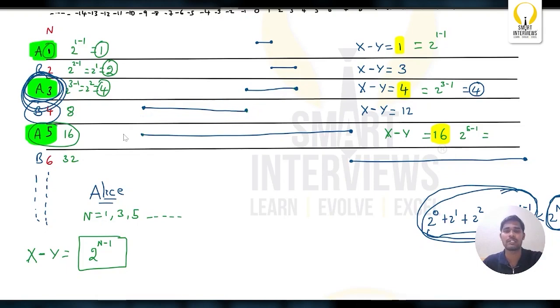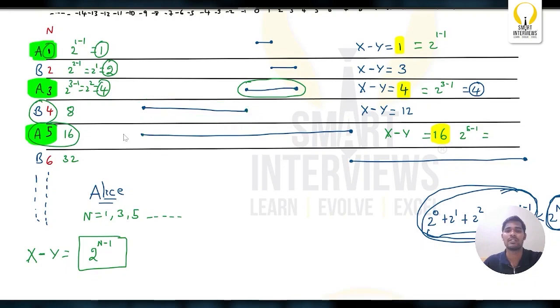He'll always try to maximize the difference. So instead of moving this towards the right, he will move to the left side so that the value will be increased. So can I say that the difference at Bob's turn will be the value of the previous Alice turn and the current Bob's value.